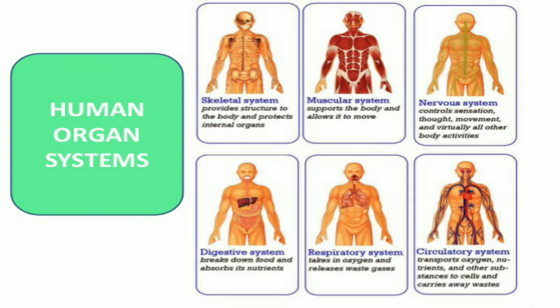Here we can see the skeleton system, muscular system, nervous system, digestive system, respiratory system, and circulatory system. There are so many organ systems. First, the skeleton system.